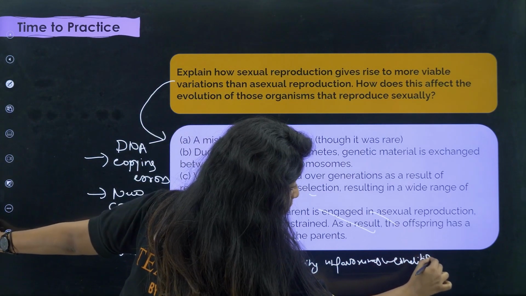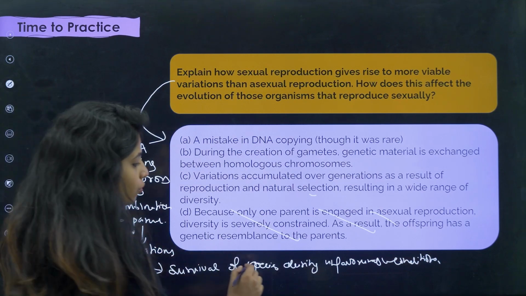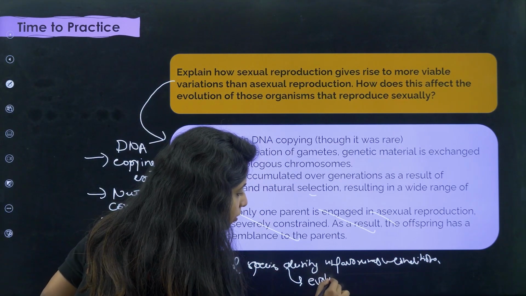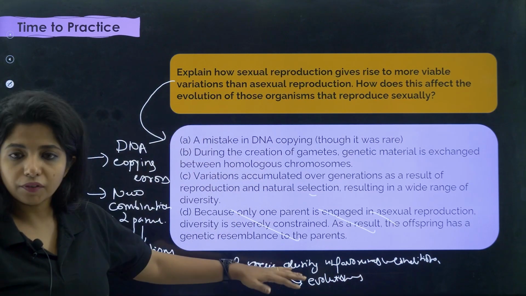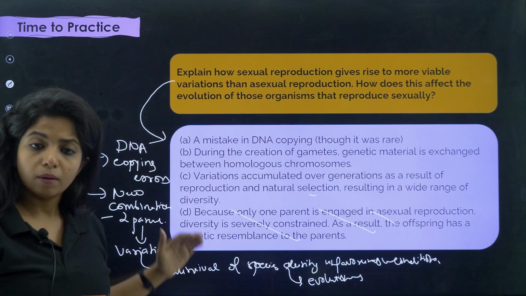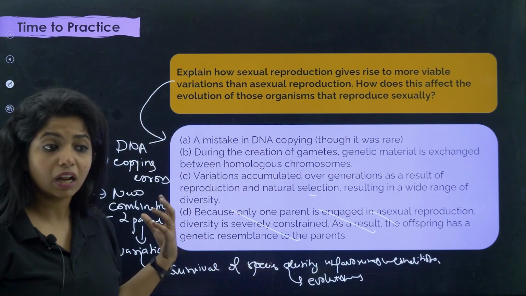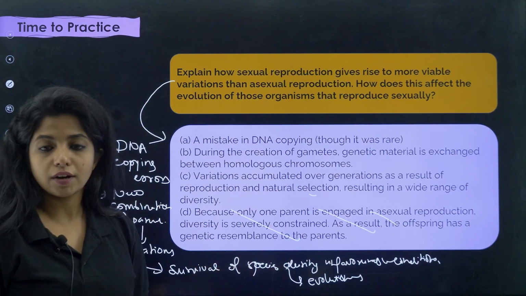And the things that survive during unfavorable conditions obviously will undergo evolution later on, and form probably a new species. So this is how it affects. How does this affect the evolution of those organisms that reproduce sexually? Positively. It helps in survival, and it brings about more evolution, more good changes in the organisms.